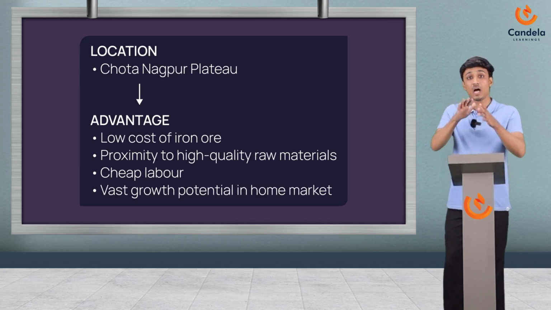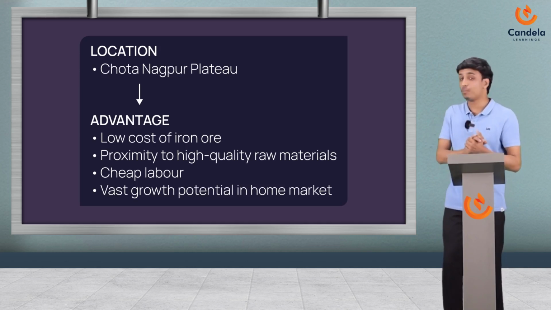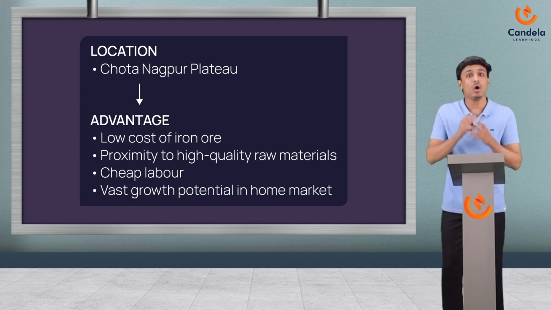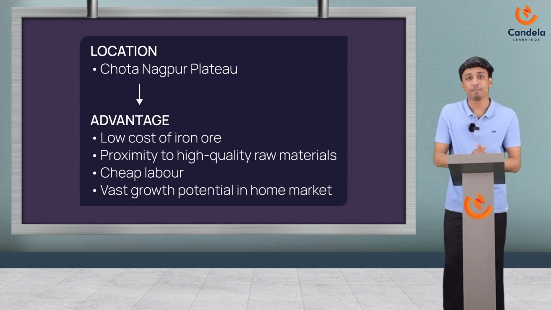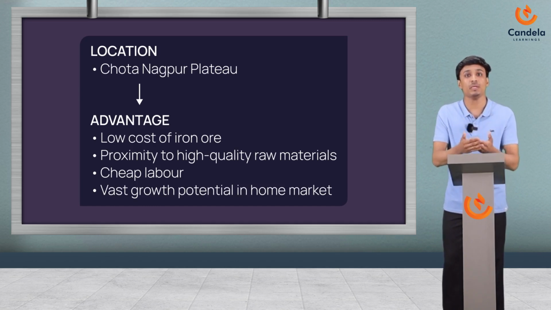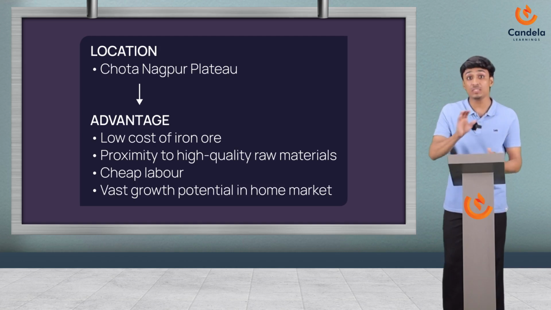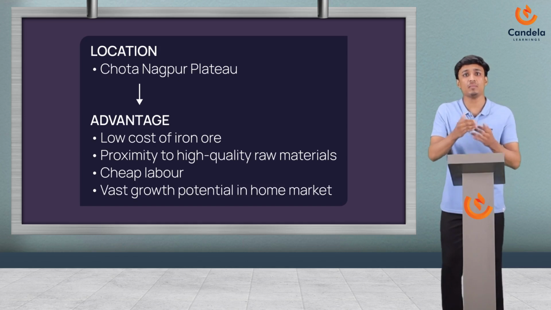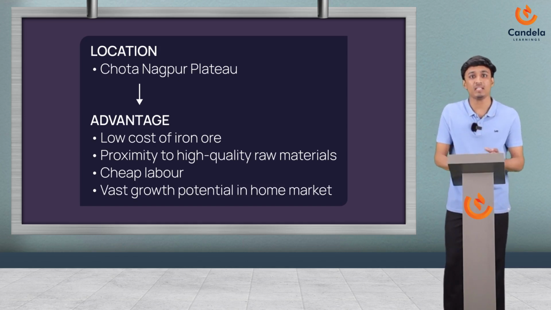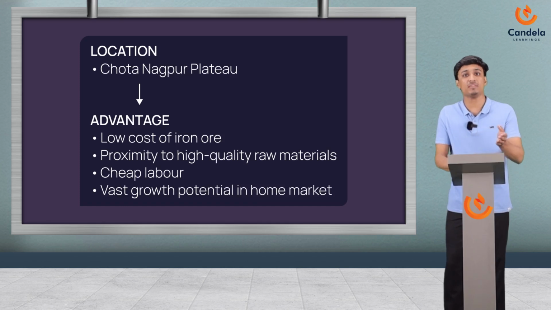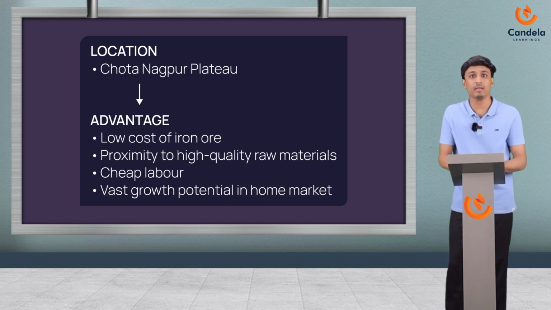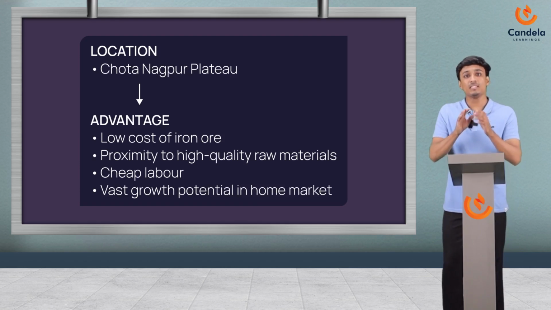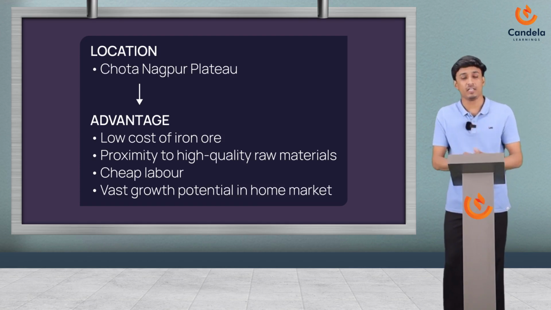Okay. And the last one is vast growth potential in the home market. It means within its home market, the company has a large opportunity to grow its operation and boost its income. Okay, here the home market means the domestic market of a company where it sells its products or services to customers within the country. Okay, understood? So this is all about the iron and steel industry.